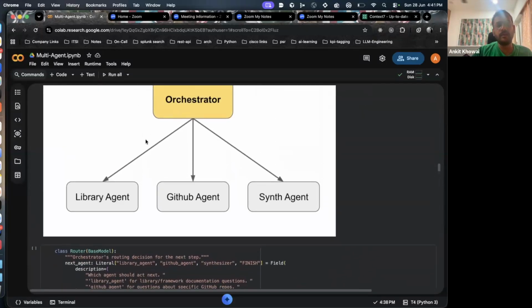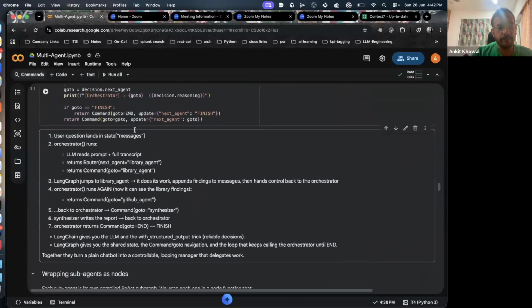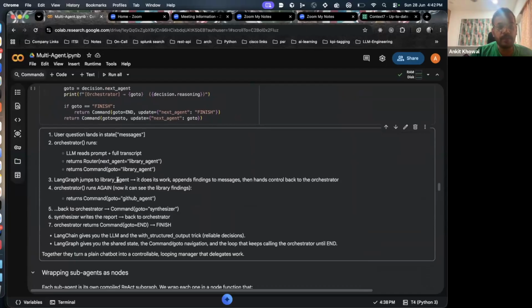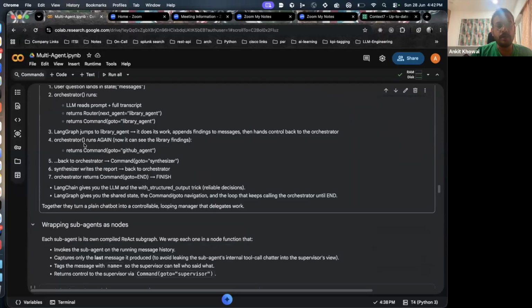So these are some, maybe you can consider as the root node, and these are some sub nodes. They are doing analysis and passing it over to the root node, right? Like we saw, LangGraph jumps to the library agent, it does its work, appends findings to the message, then hands back control to the orchestrator. The orchestrator runs again. Now it can see the library findings, and returns a command: go to the GitHub agent. Now the orchestrator is the decision maker.